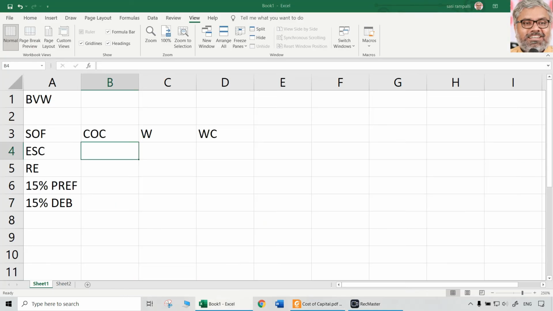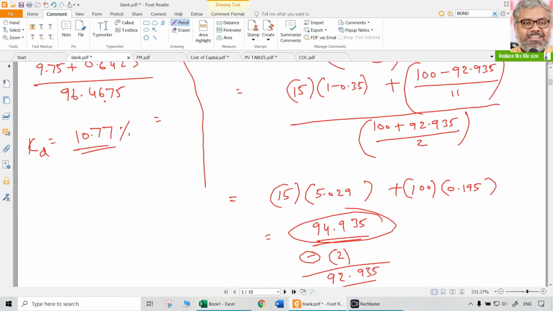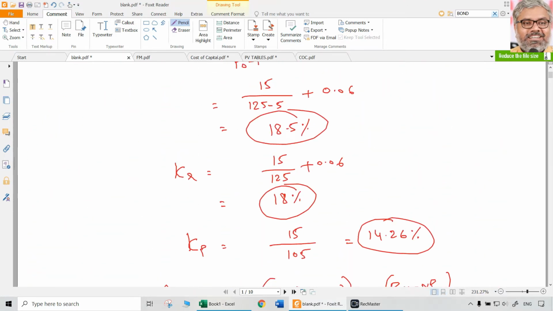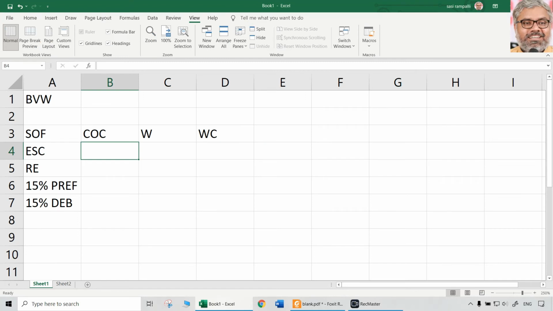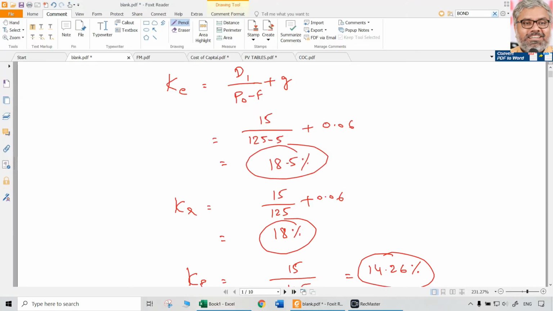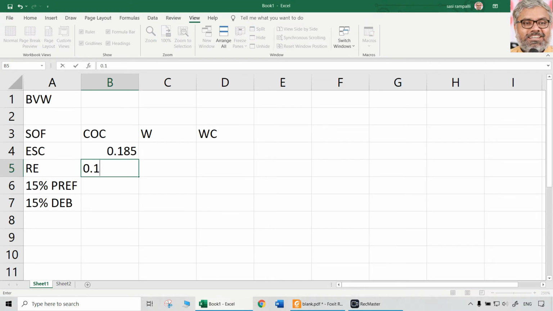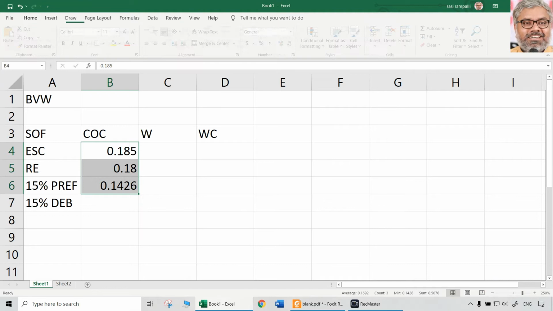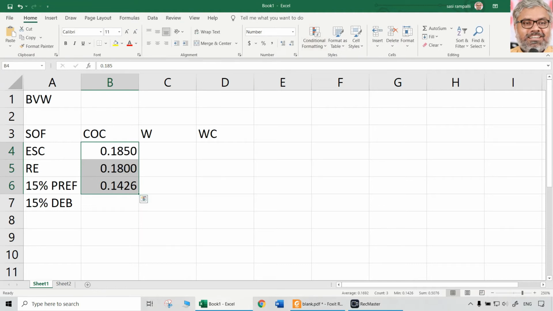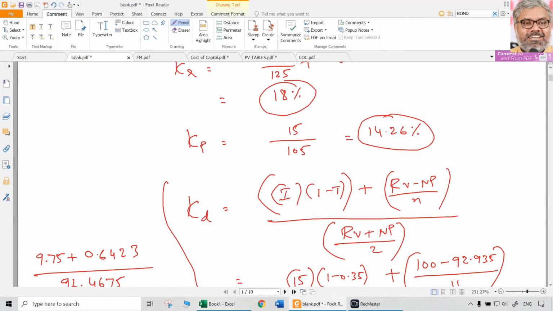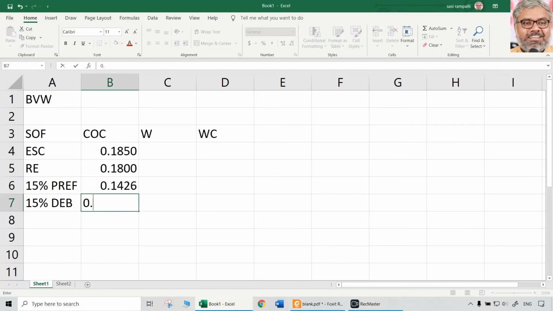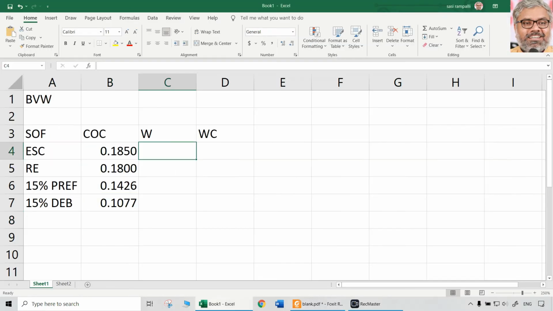And cost of capital we already calculated separately. So one by one you have to take it carefully. KE is going to be 18.5, that means 0.185. Retained earnings, KR is going to be 0.18. Preference KP is going to be 0.1426. Then debentures KD, as we just now calculated, is going to be 0.1077. That's it. These are individual costs of capital.